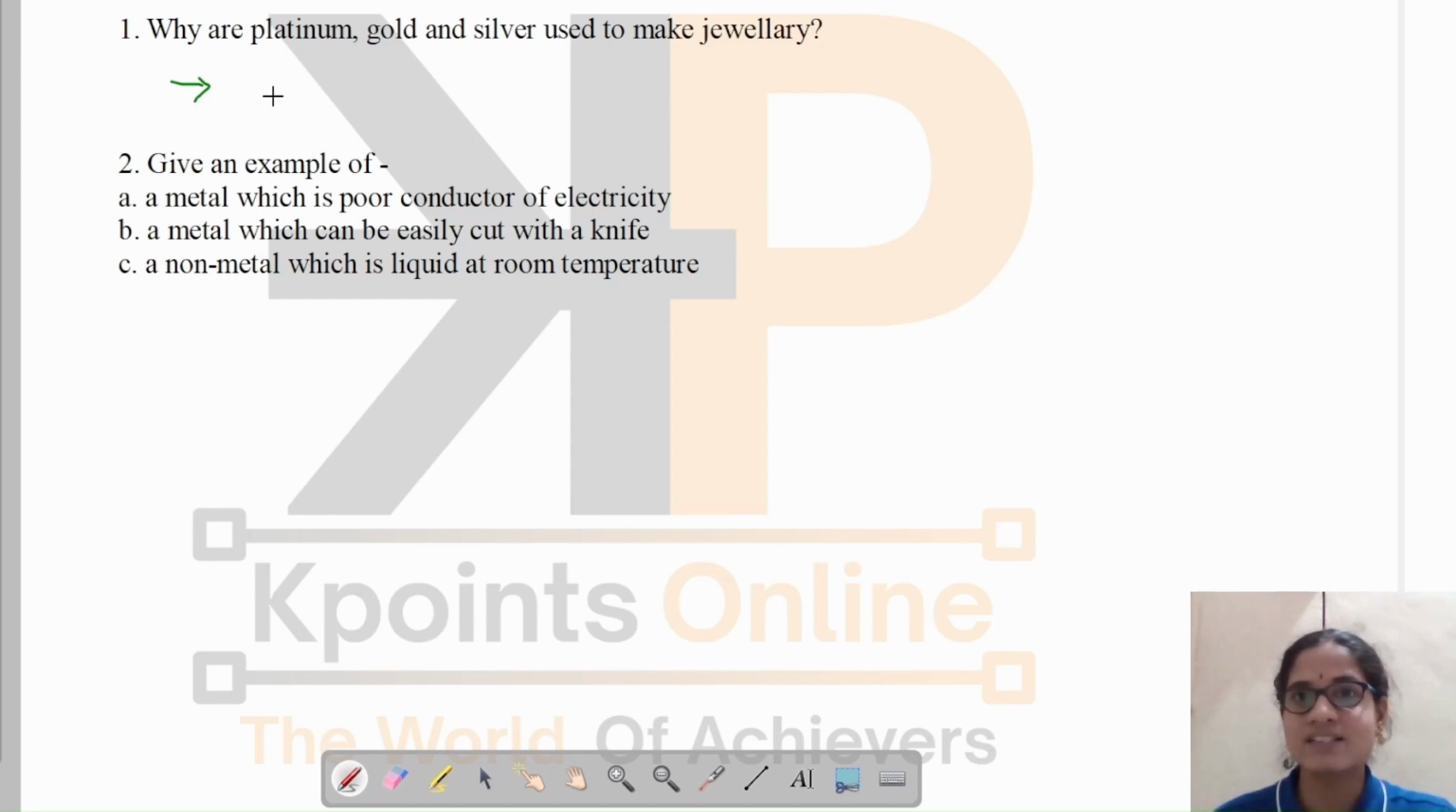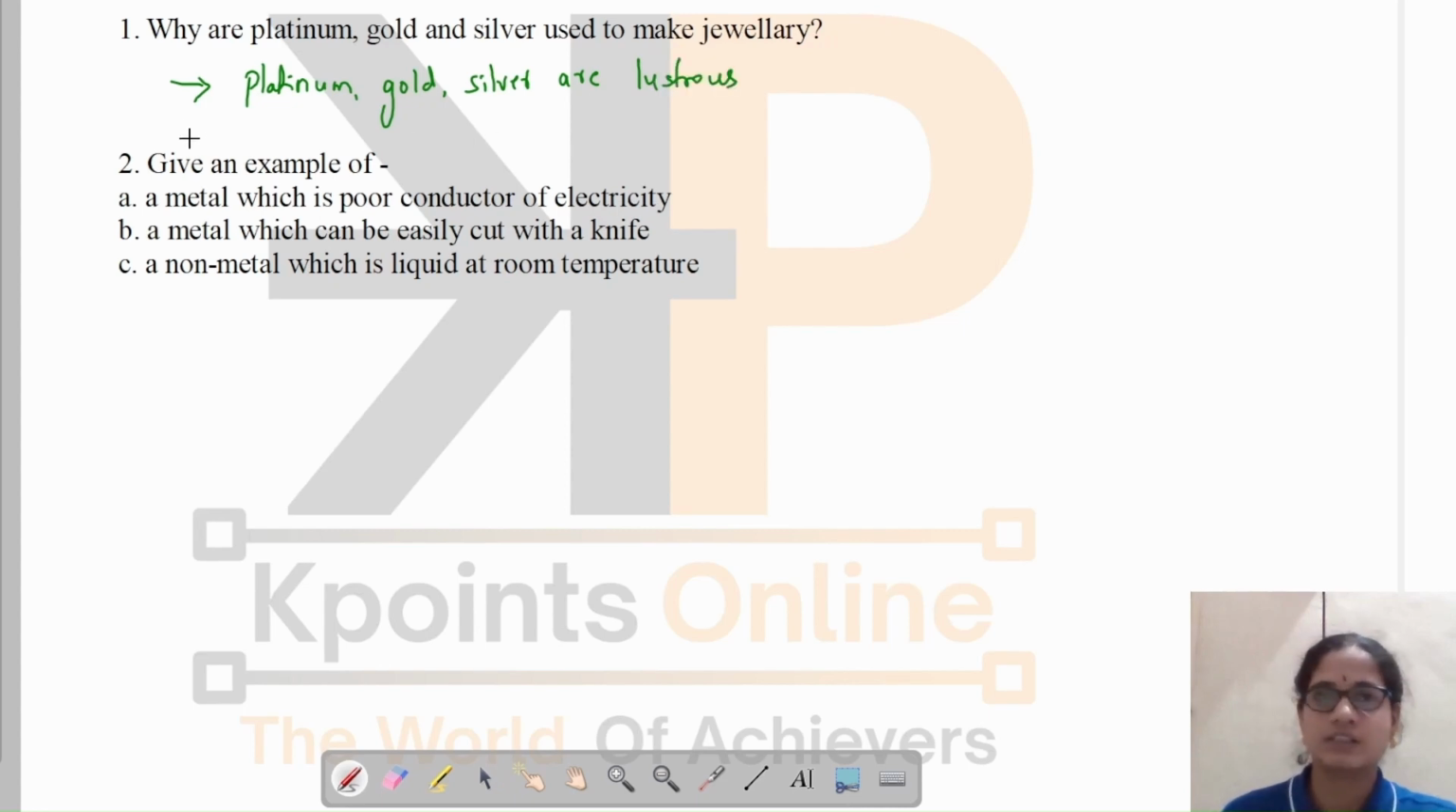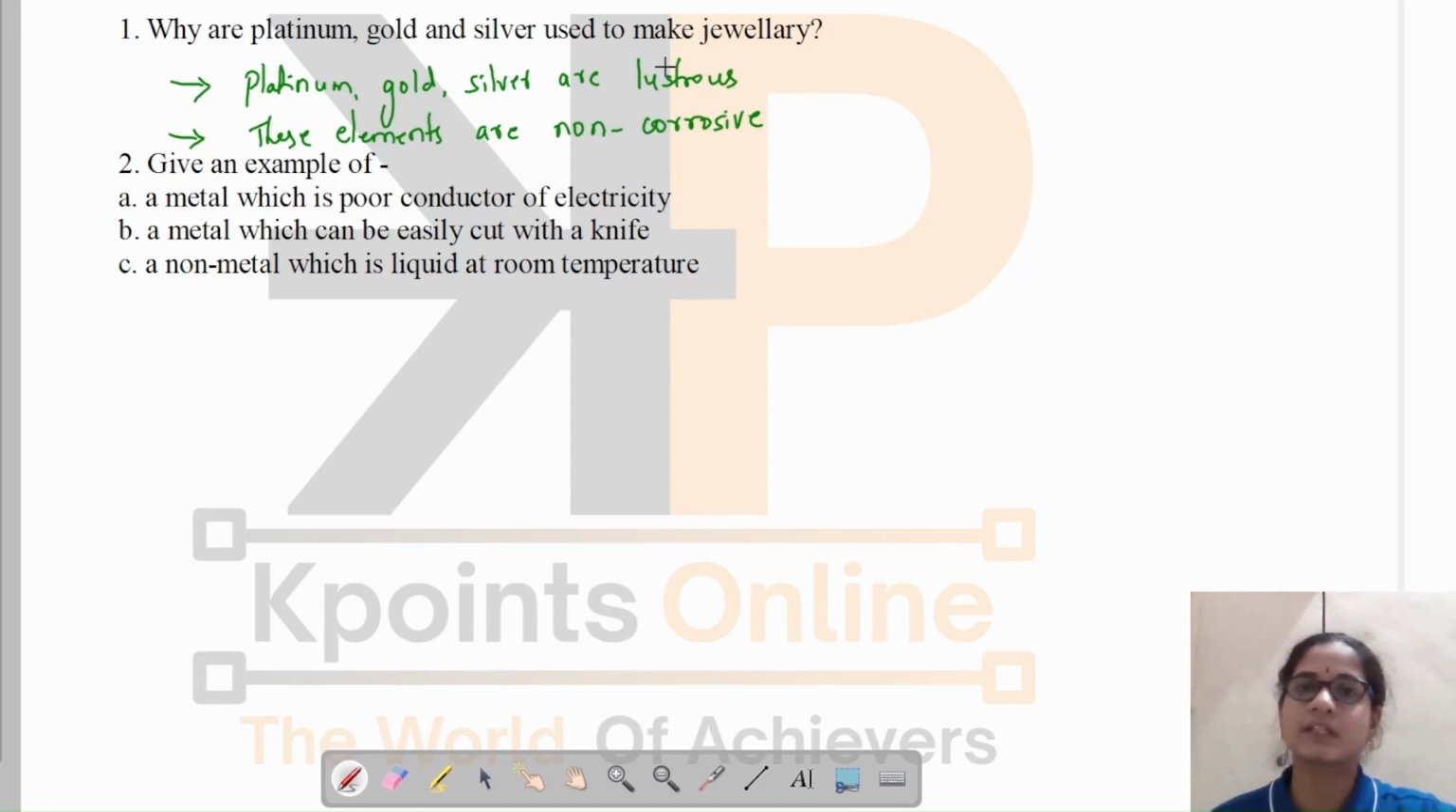Because platinum, gold and silver are lustrous. They have a shiny look, so they look very beautiful once a design is made out of these metals. Another important thing is they are non-corrosive, meaning they will not usually react with the external environment. These elements will not react with air or water to form any other substance, because of which we use them in making jewelry.